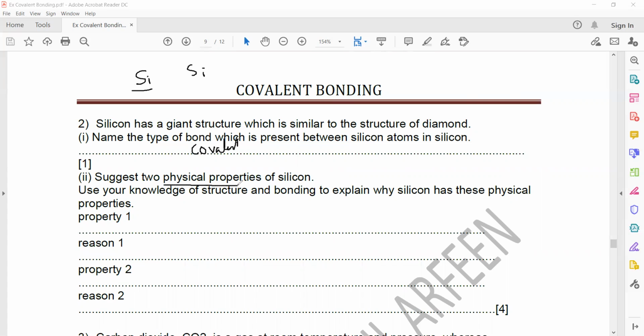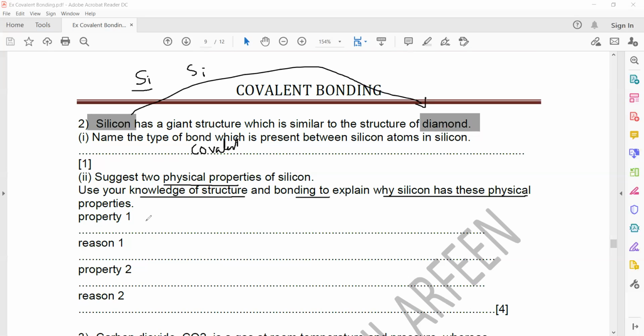Suggest two physical properties of silicon. Use your knowledge of structure and bonding to explain why silicon has these properties. You don't need to have learned the properties of silicon, but you can use your understanding. They give you the hint. They mention silicon has a giant structure and that is similar to that of diamond. So basically the properties of diamond will be the same as the properties of silicon.